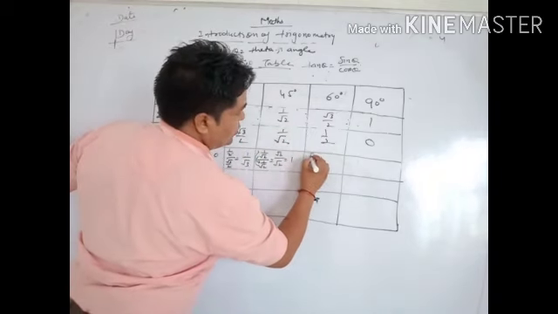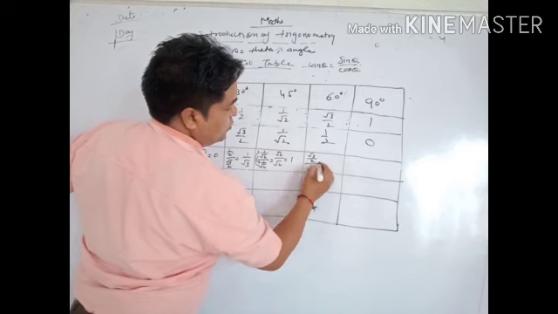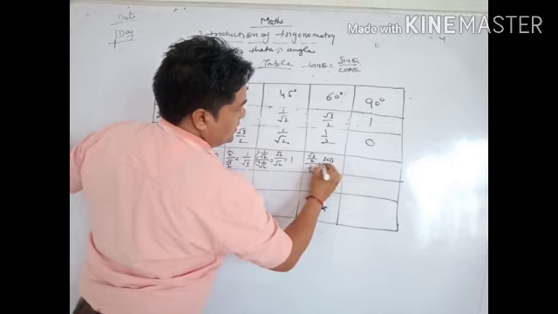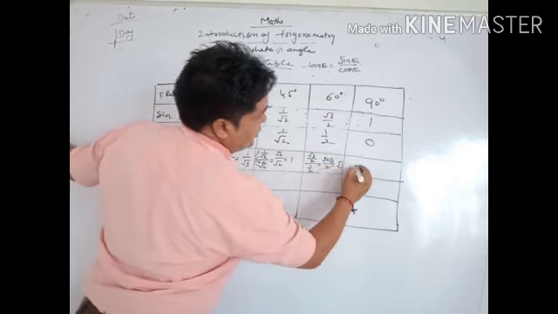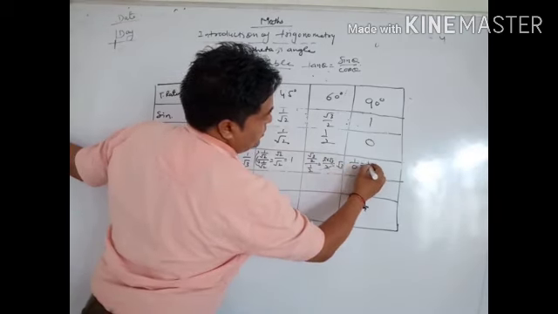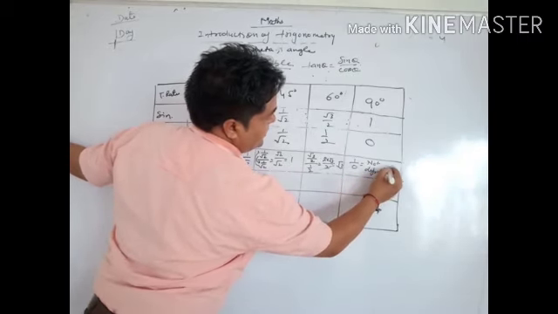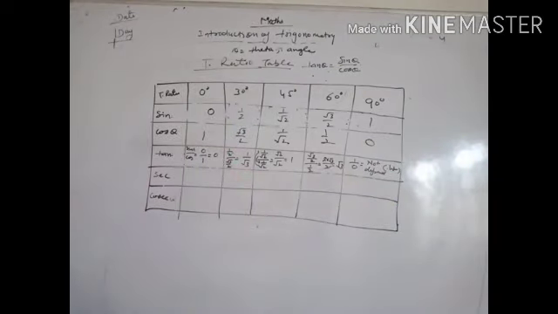Similarly, root 3 by 2 by 1 by 2, 2 by 2 multiplied by root 3, the 2s cancel, root 3. And this is not defined because 1 by 0 is not defined, and you can say it is infinite. Clear?